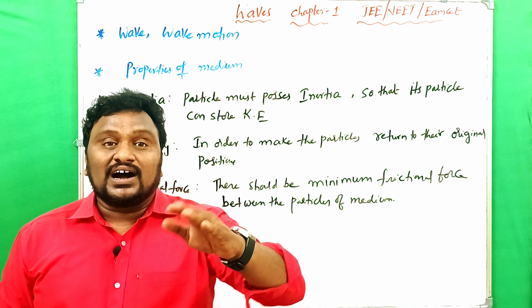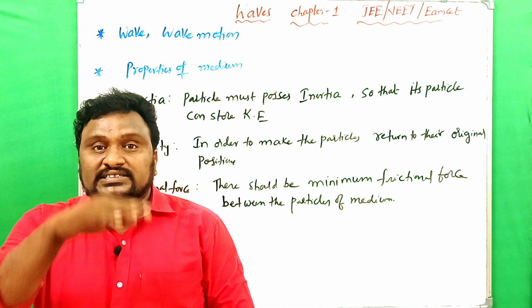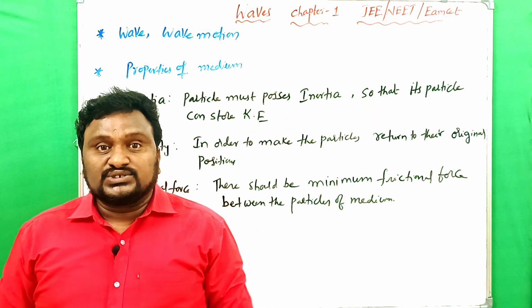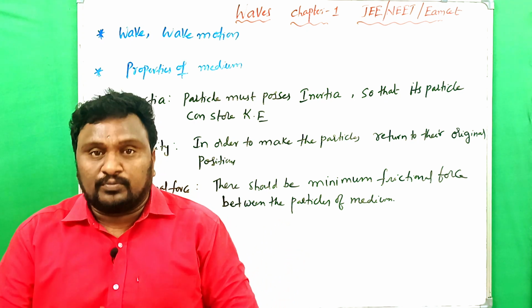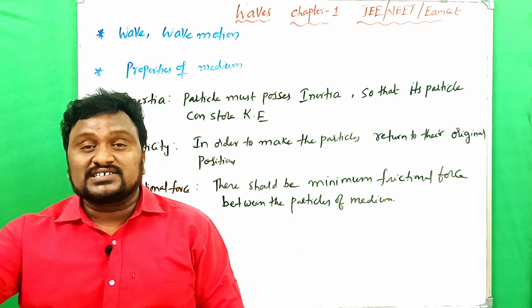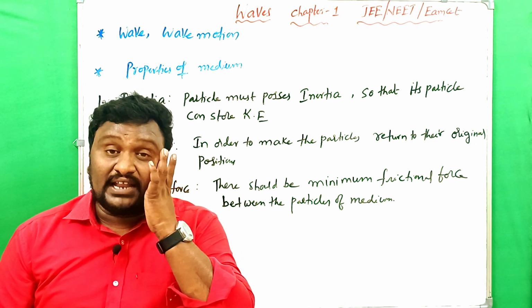We can easily observe that if you keep a leaf on the water surface, it floats and dances. So it is nothing but a wave. Simply, a wave is a disturbance created in the medium that transfers energy from one place to another place.